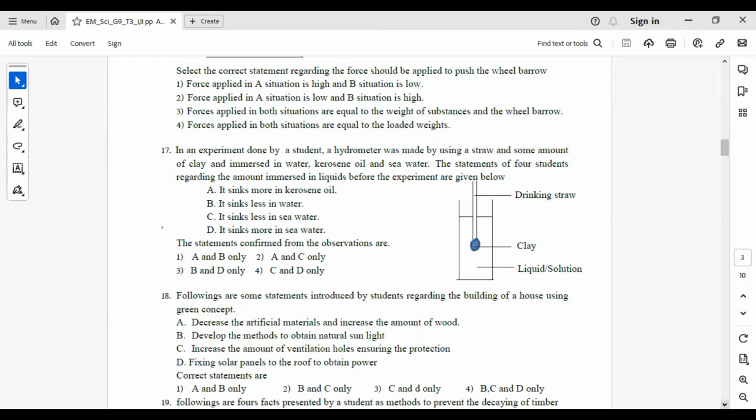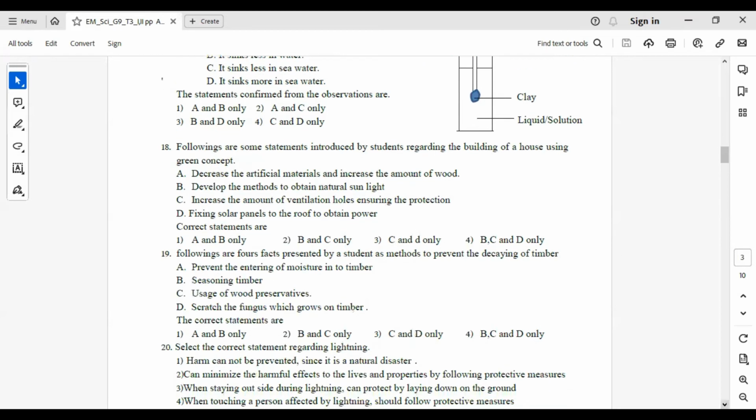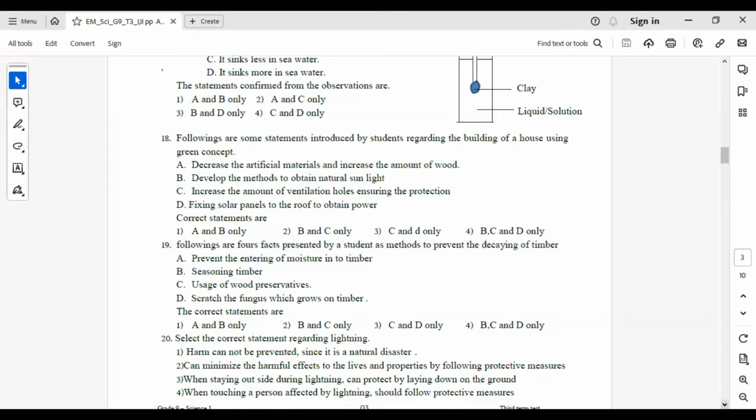From these 4, the correct answers are A and C, because from these 3 liquids, kerosene oil has the lowest density and the seawater has the highest density. So it sinks more in kerosene oil because of the low density and it sinks less in seawater because of the high density. A and C are correct. Answer number 2.